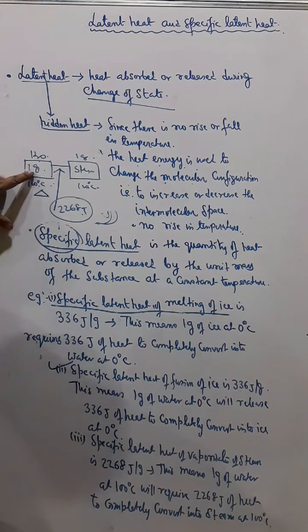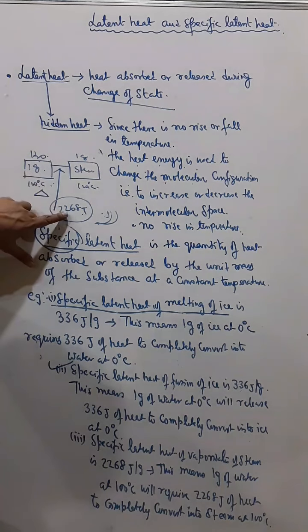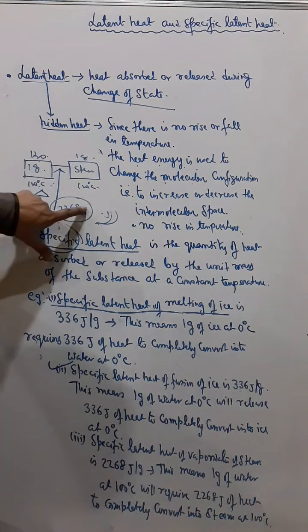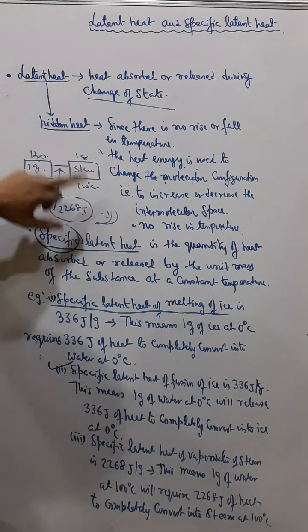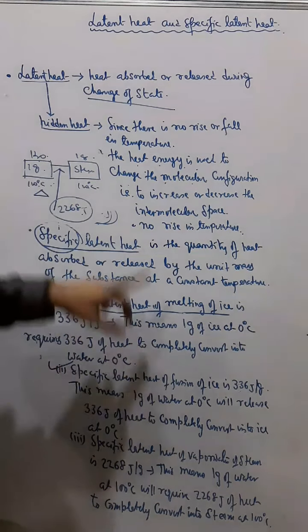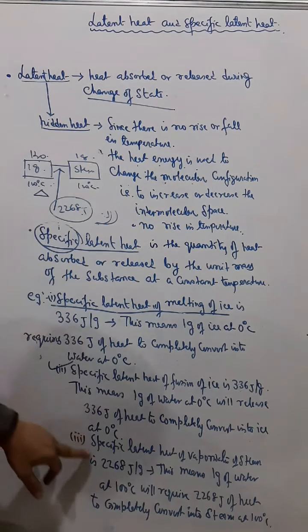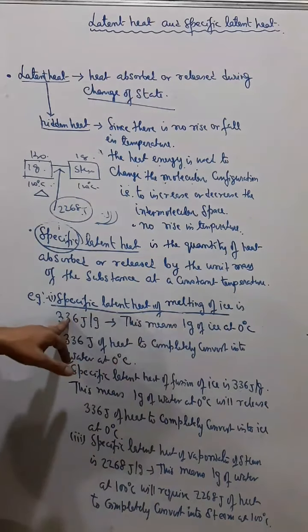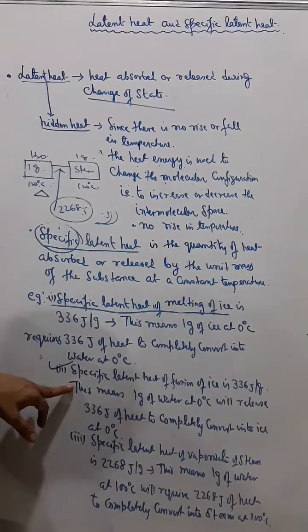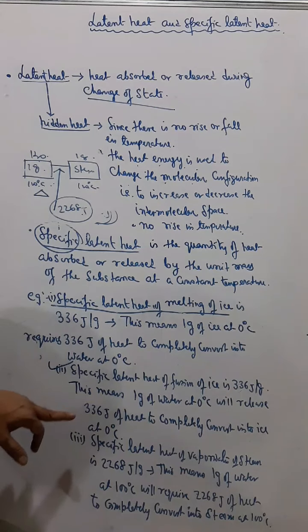Similarly, if you take 1 kg of water, then 2268,000 joule of heat has to be given. Now conversely, specific latent heat of condensation is also 2268. Like you have seen melting and fusion, the value is 336 in both cases. So here also specific latent heat of condensation is also 2268, means what?